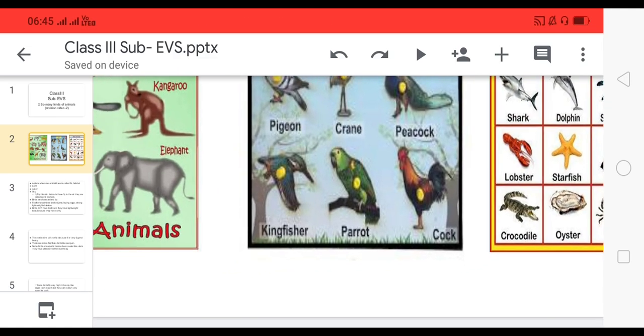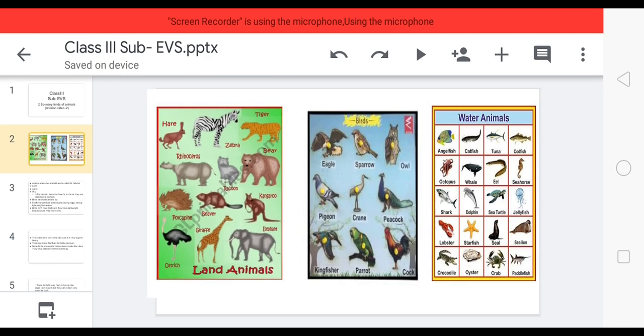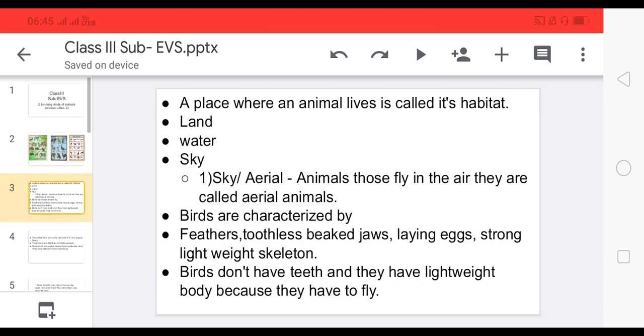I hope you have understood the difference between these animals. Let us see more about them.